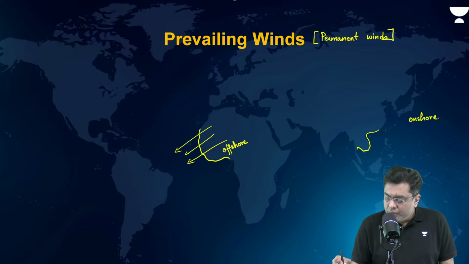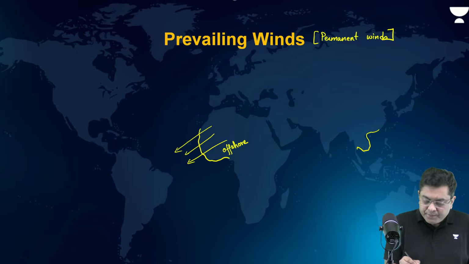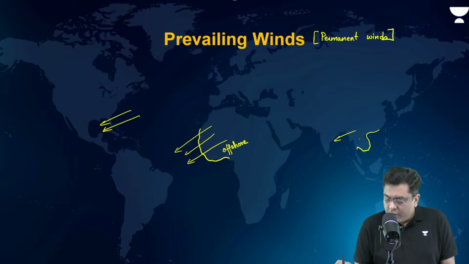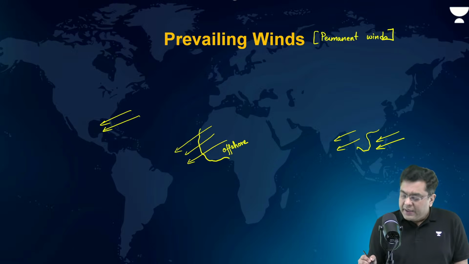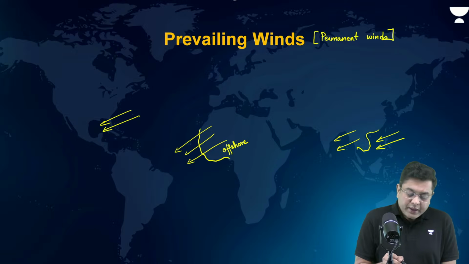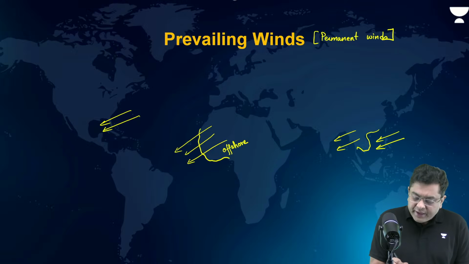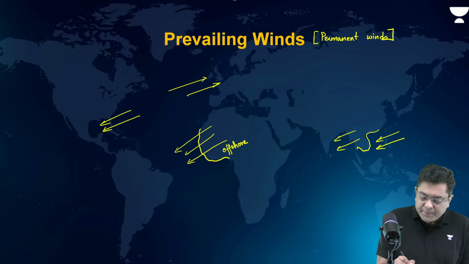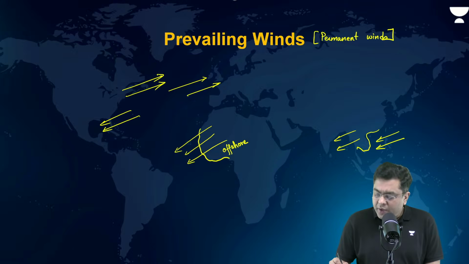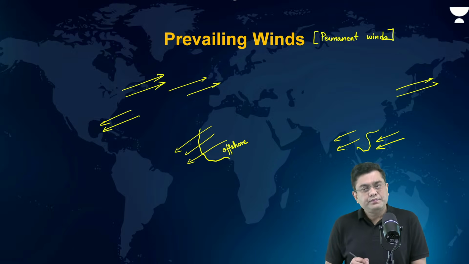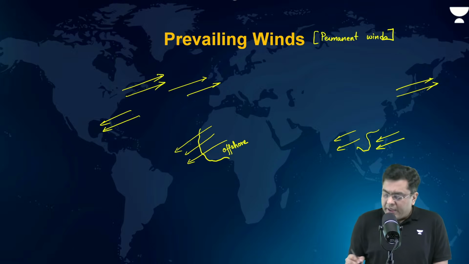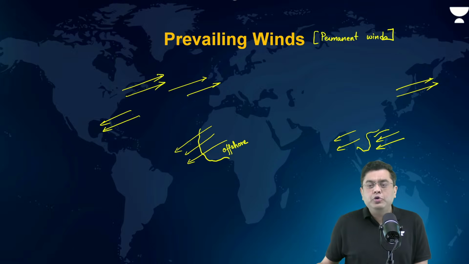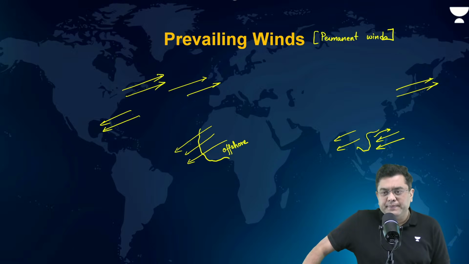Apply that logic and now tell me something. If I give you the cases, okay, now here, when you observe the different regions, you have the westerlies, the trade winds, etc. You have all these. This is your South China Sea. What will happen to the sea surface temperature in the South China Sea? Will it be high? Will it be low? The temperature will be high.